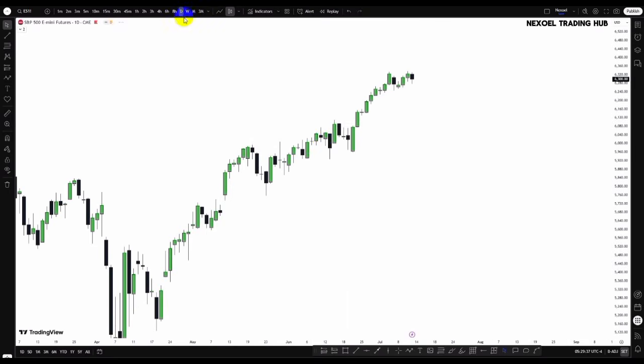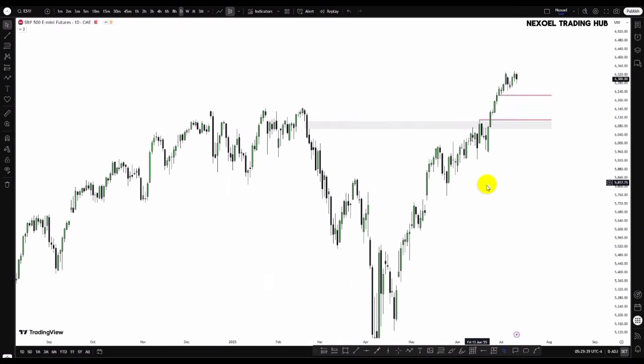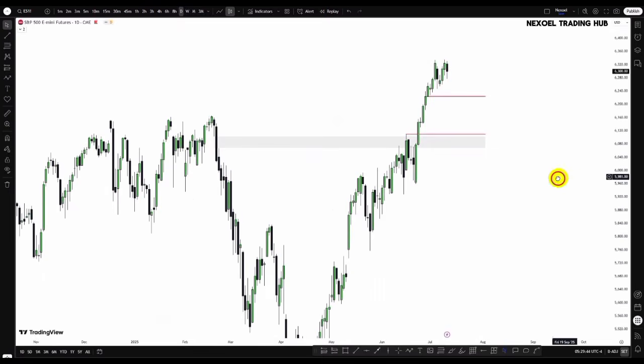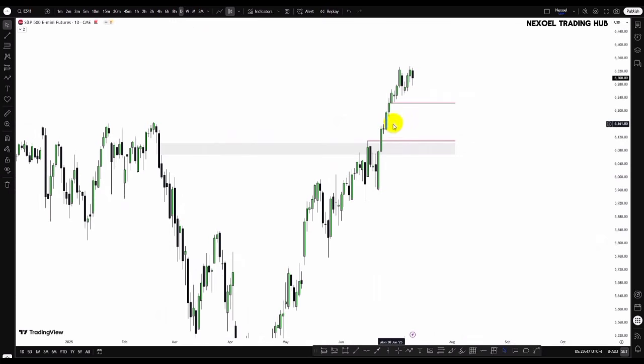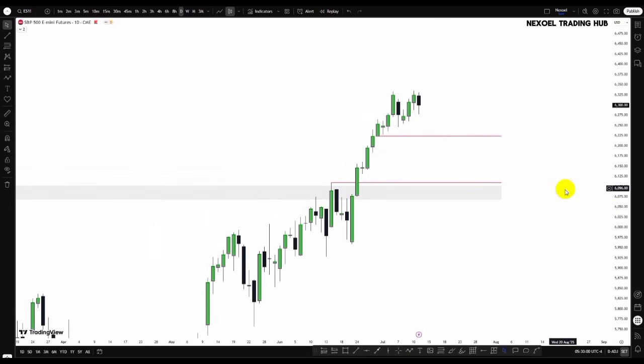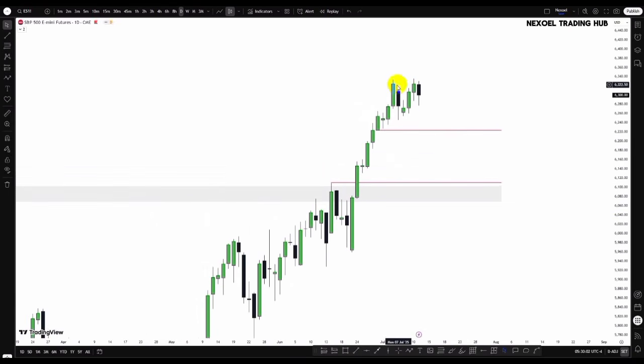When we now look at the daily time frame, what we can see is that within the weekly bullish fair value gap zone, we also have the daily bullish fair value gap zone, and this daily bullish fair value gap zone is in confluence with the consequent encroachment of the weekly bullish fair value gap. So what we can see also in the S&P 500 is that price just gave this consolidated movement.